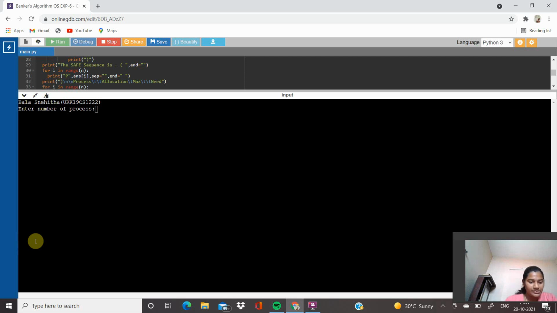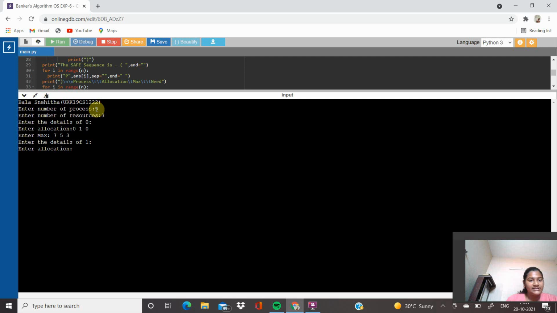Enter the number of processes. I am giving 5. Then enter the number of resources. I am giving 3. Then it is asking to enter the details of 0, enter allocation. I am entering allocation as 0 1 0. Next, enter max. I am giving 7 5 3.